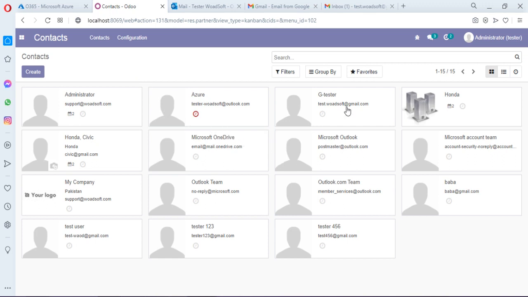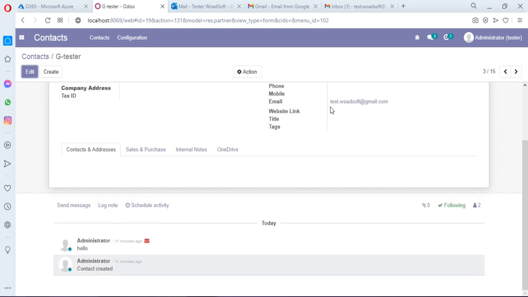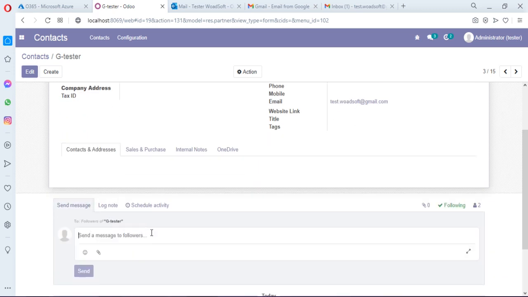Let's suppose we can send the email like this account, and you can just click the send message button and write your message. And click the send button.